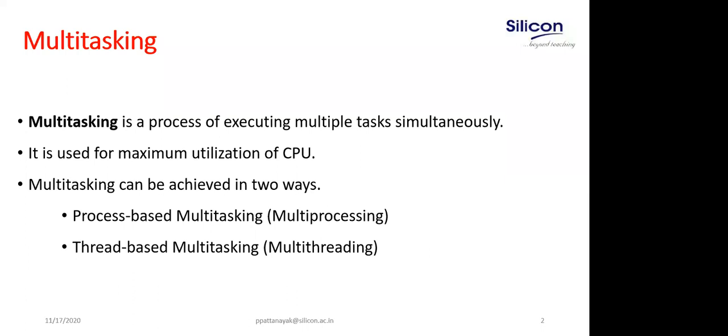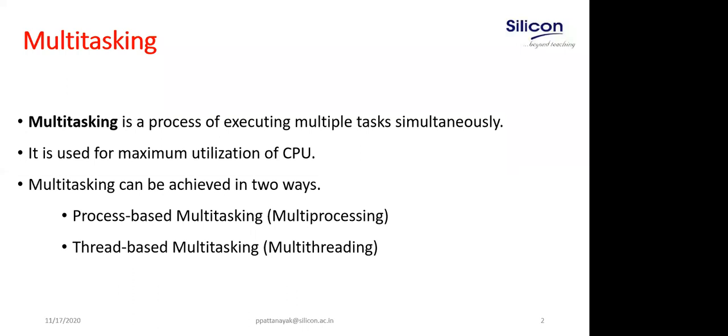So multitasking is a process of executing multiple tasks simultaneously. The basic objective of using multitasking is maximum utilization of CPU. CPU should not be idle. If any process is there in the ready queue, meantime CPU should not be idle. One of the processes should be selected by the operating system and assigned to the CPU. That is the basic objective of multitasking.